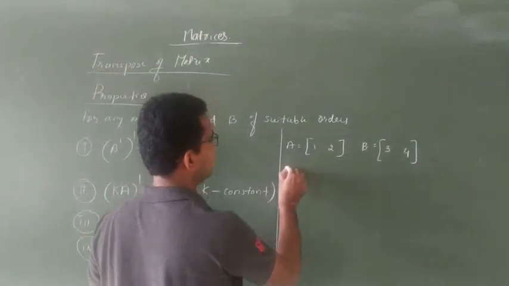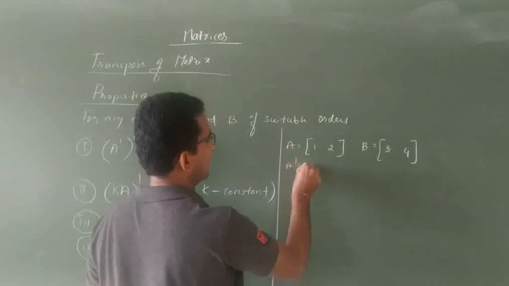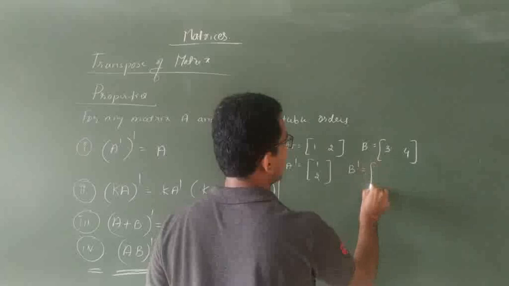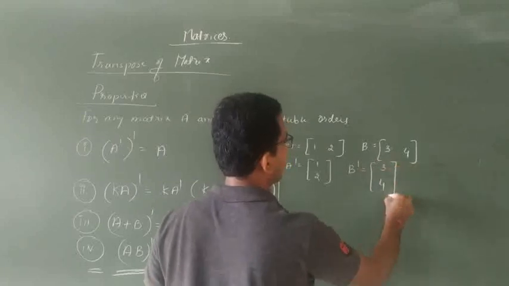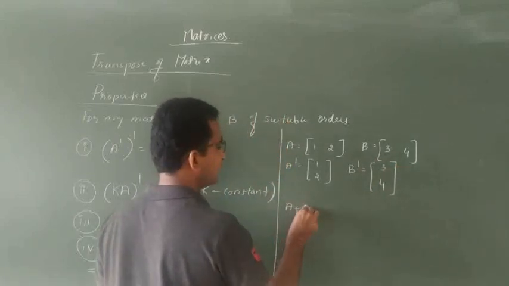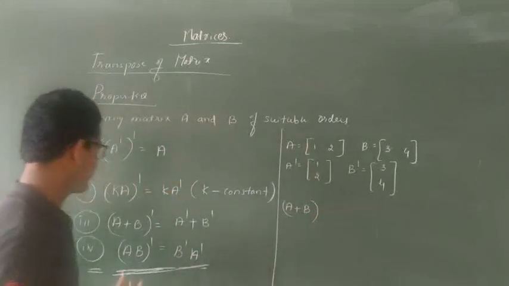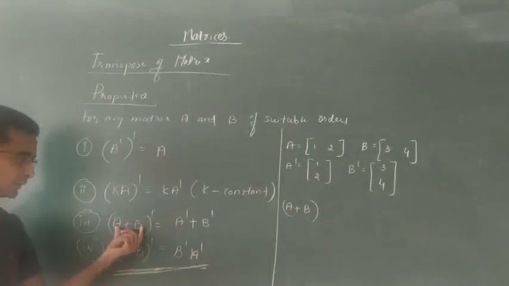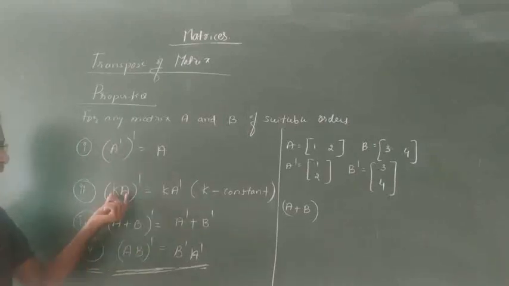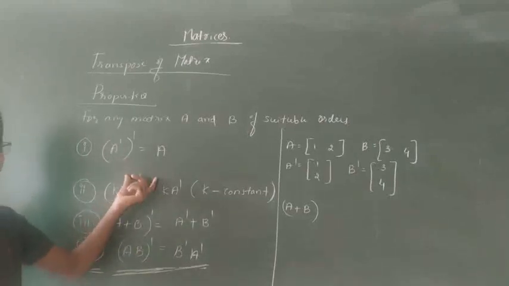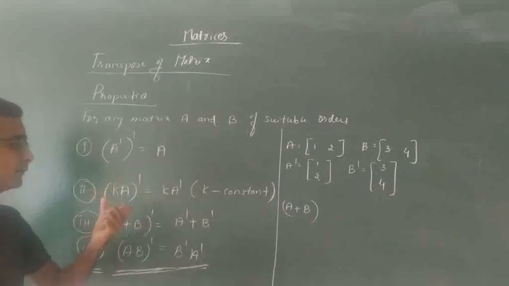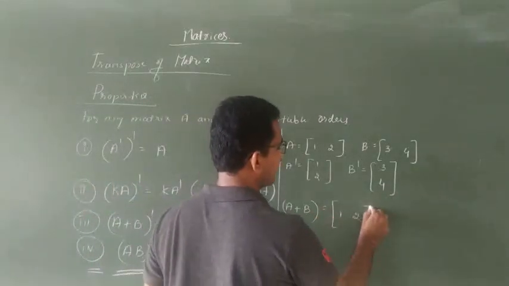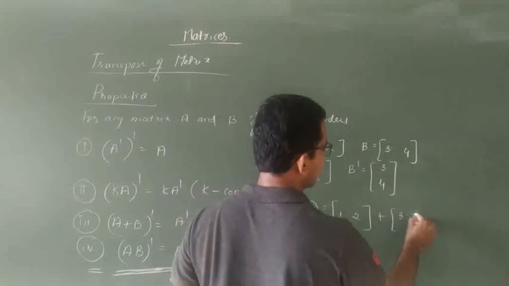First I will do A dash and B dash. A dash is 1 2, B dash is 3 4. First I will do A plus B inside the bracket, then A plus B whole dash. Inside the bracket, A is 1 2 plus B is 3 4.